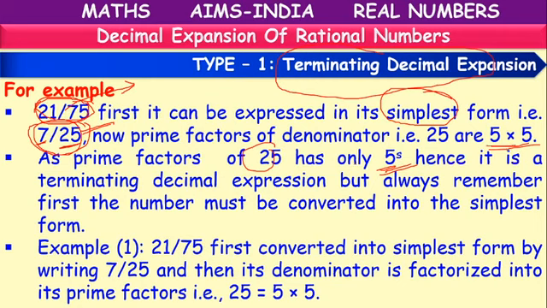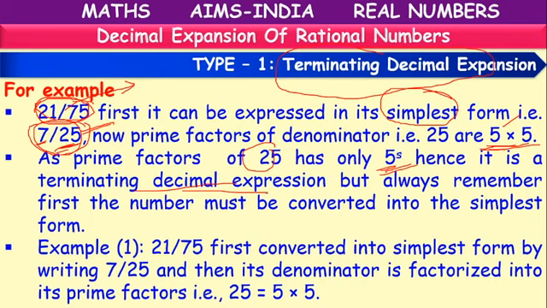There is no 2. All the factors are only 5s. There is no other factor. So that's why it is an example of terminating decimal expansion. Okay, children?